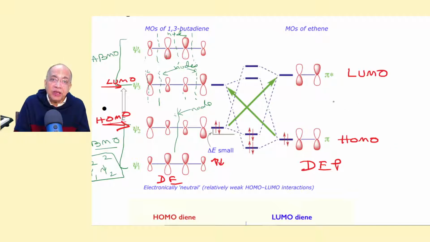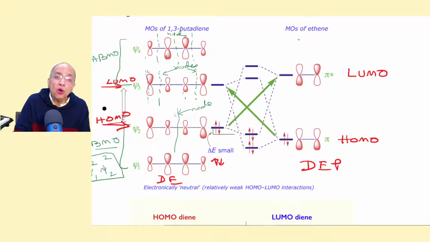Now, if you apply UV light to the dienophile, forget about the diene, independently, then 1 electron will go to the pi star, and the HOMO will now become pi star, right? And there will be no LUMO. HOMO will be the pi star, because the highest occupied under irradiation condition is pi star. 1 electron will go here.